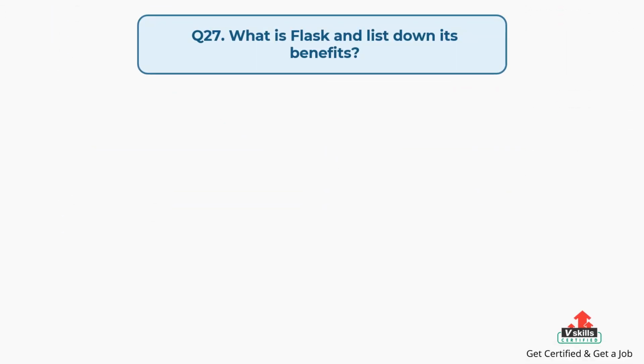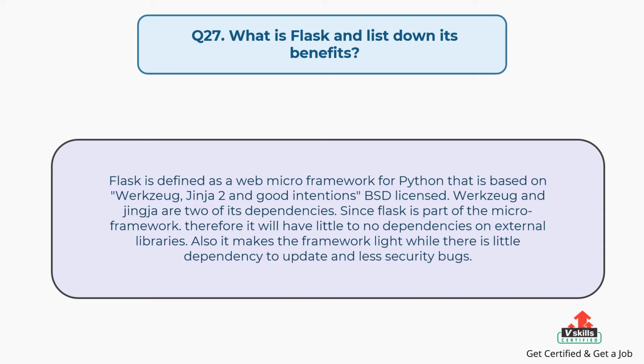Question number 27. What is Flask and list down its benefits? The answer is, Flask is defined as a web micro-framework for Python that is based on Werkzeug, Jinja 2 and Good Intentions BSD licensed. Werkzeug and Jinja are two of its dependencies. Since Flask is part of the micro-framework, it has little to no dependencies on external libraries. Also it makes the framework light while there is little dependency to update and fewer security bugs.